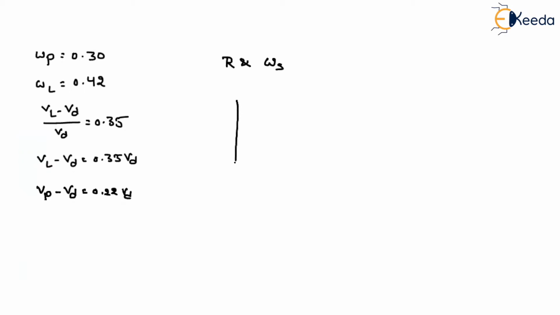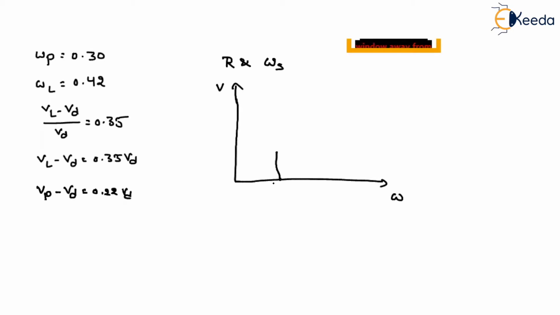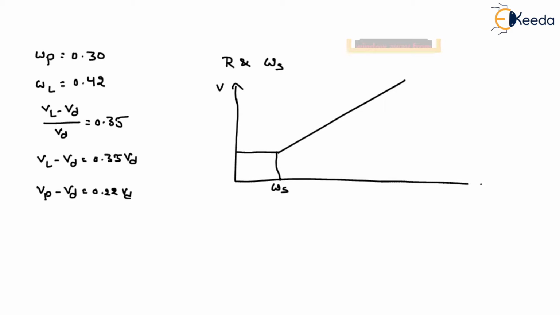Now, how can I find it? I think we should draw a graph. On the x-axis, we are considering the water content. On the y-axis, we are considering the volume. And we know that up to the shrinkage limit, the volume of the soil will not change. After that, I draw the graph like this. Now, we have the data up to the liquid limit, so I'm just extending this line.